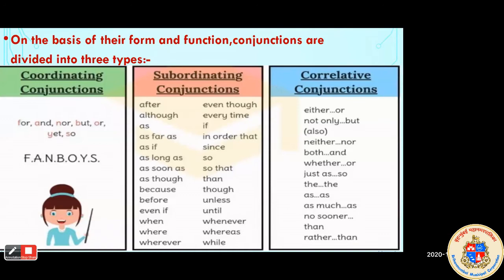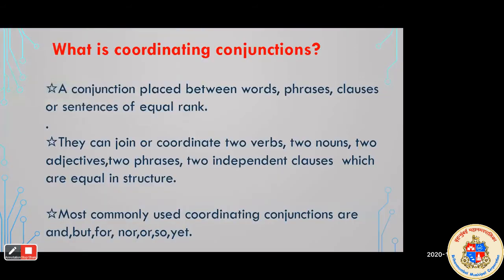So now we are going to see about the coordinating conjunctions. Okay, so what are coordinating conjunctions? Coordinate. So coordinate means what? They are coordinating or connecting two ideas that are equal. Okay, so a conjunction placed between words, phrases, clauses, or sentences of equal rank. So equal rank means what? We already know that there are 8 parts of speech. So the coordinating conjunction joins the equal parts of speech. Okay, they are similar in their functions.